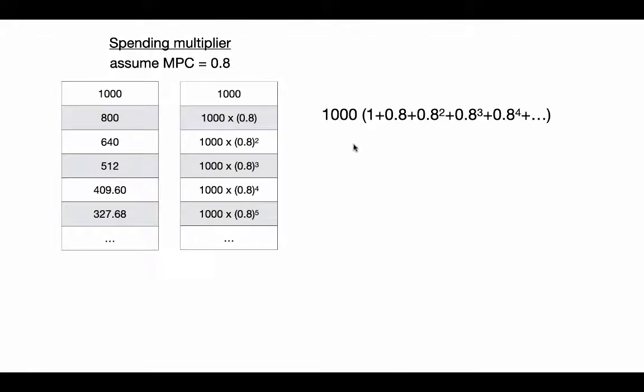So we want to rewrite this series. We started with $1,000, and the next round effect is going to be 0.8 of that, $1,000 times 0.8, and the next round effect is going to be 0.8 of this value. So we can just multiply it again by 0.8. So we get 0.8 squared, 0.8 cubed, and so we want to get the sum of this series. So if we rewrite this, just factor out the $1,000, we get the first term is 1,000, the second term is 1,000 times 0.8, and then 1,000 times 0.8 squared.